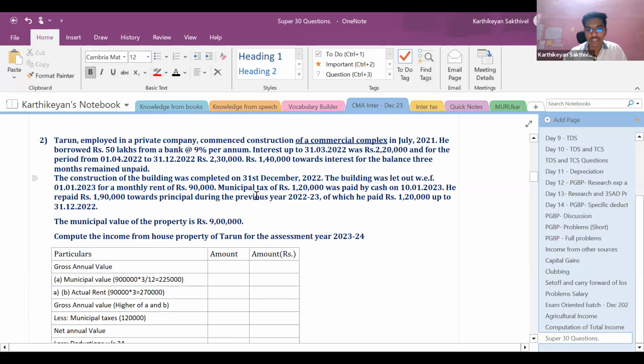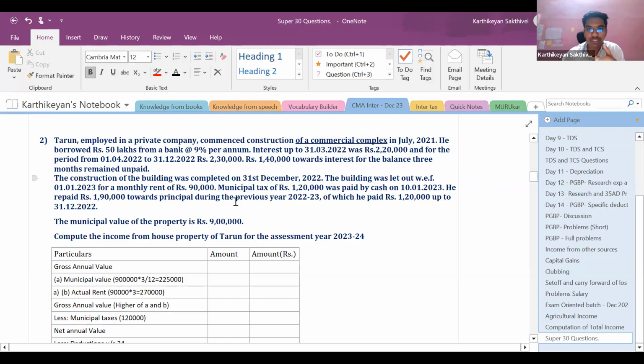The construction of the building was completed on 31st December 2022. The building was let out with effect from 1/1/2023 for a monthly rent of 90,000. Municipal tax of rupees 1,20,000 was paid by cash on 10/1/2023. He repaid rupees 1,90,000 towards principal during the previous year 22-23, of which he paid rupees 1,20,000 up to 31/12/2022.